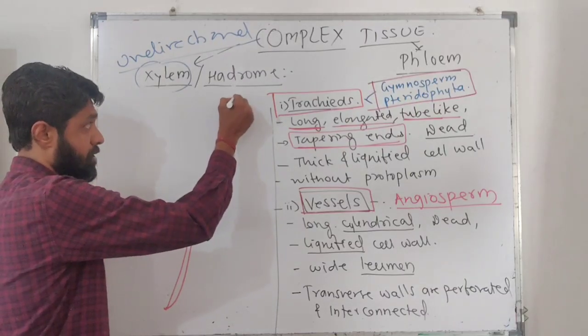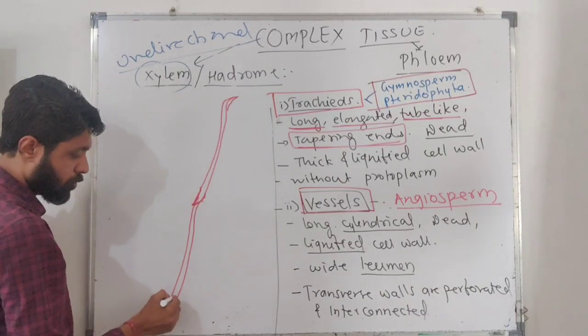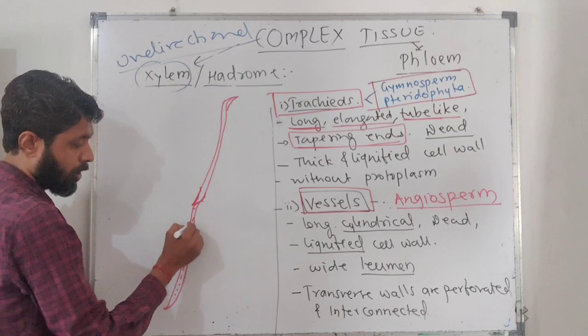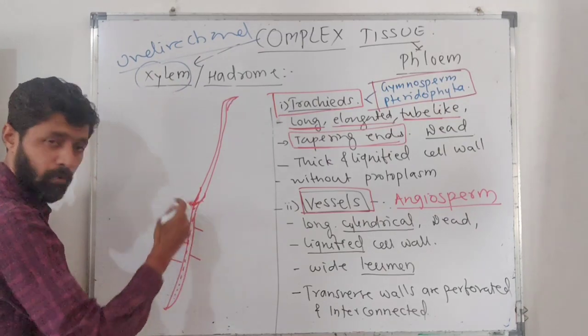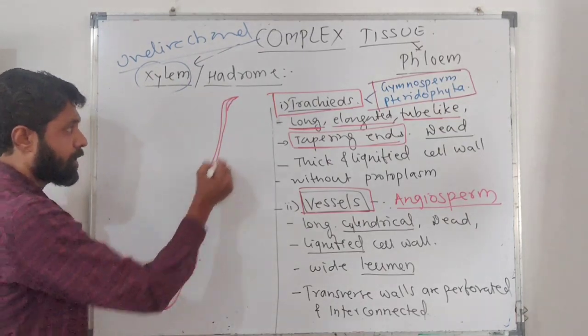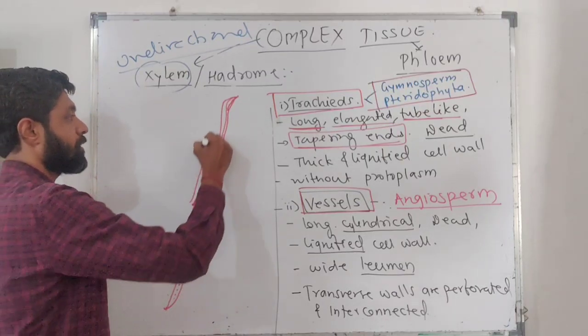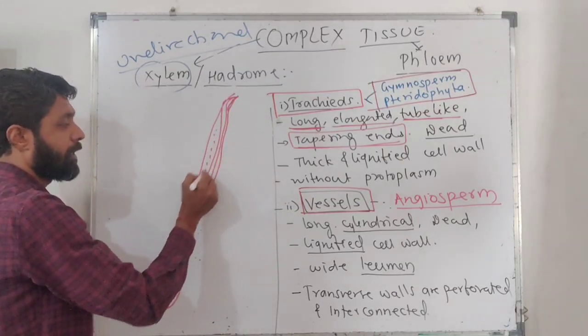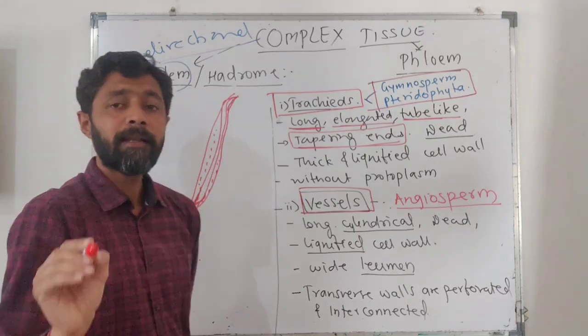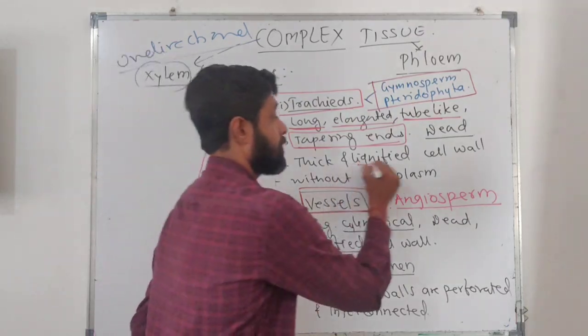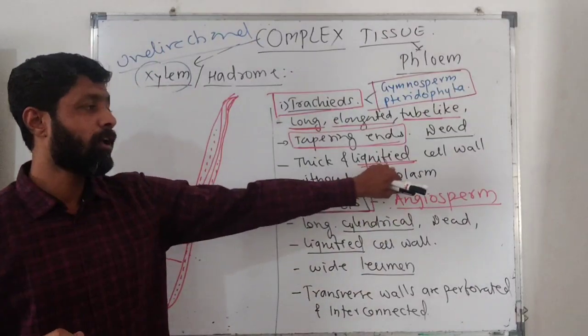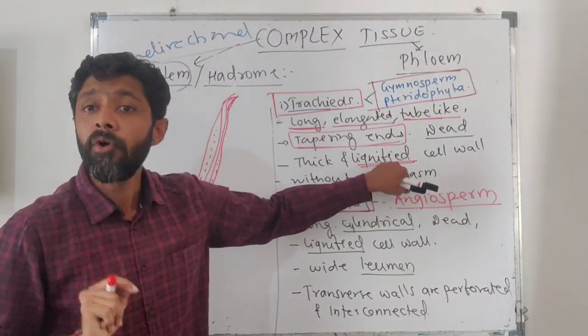As the trachea is going to conduct water, this water must not flow out. So the cell wall has a deposition of lignin. The walls of the trachea are lignified, and we have considered earlier that lignin is impermeable to water.